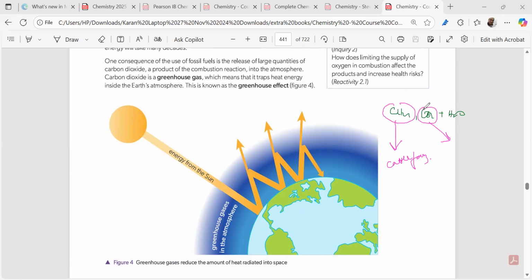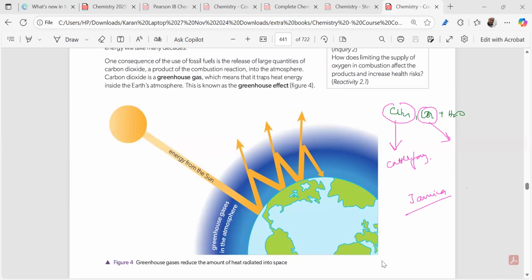Now, greenhouse gases should be in a delicate balance. If any greenhouse gas increases, it will absorb more IR radiation and heat up the Earth's atmosphere, leading to what? Leading to global warming. By global warming, there will be unpredictable rain. You saw what happened in Jamaica just two days back. So that is global warming: unpredictable storms, unpredictable temperature, melting of the ice caps of the Arctic and Antarctic, right?